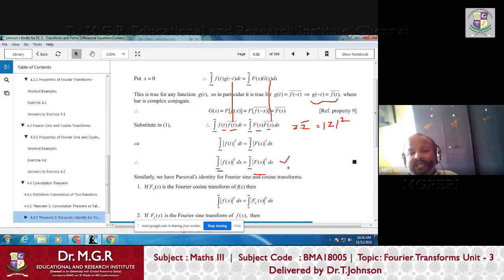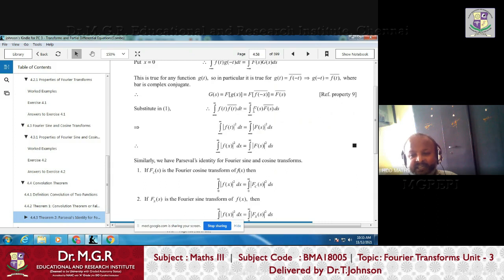It says that the energy density of the function is the same on both sides, right? Okay, good. Now the same thing applies to Fourier cosine and Fourier sine transforms also. I already told you what the Fourier cosine and Fourier sine transforms are. Whenever the function f(x) is even, we can define the Fourier cosine transform. Similarly, whenever f(x) is an odd function, we can define the Fourier sine transform.